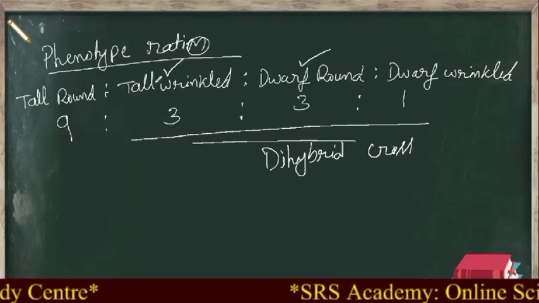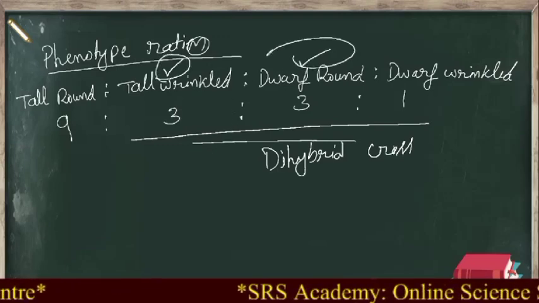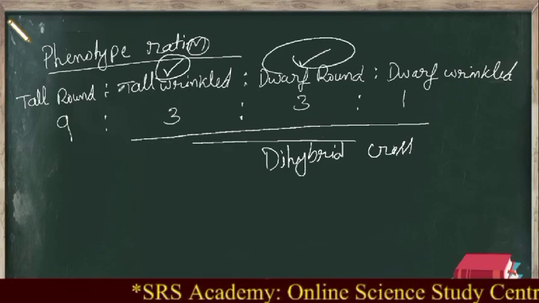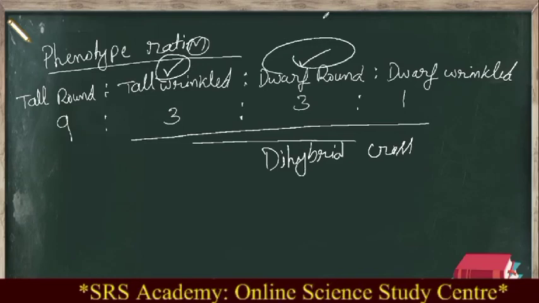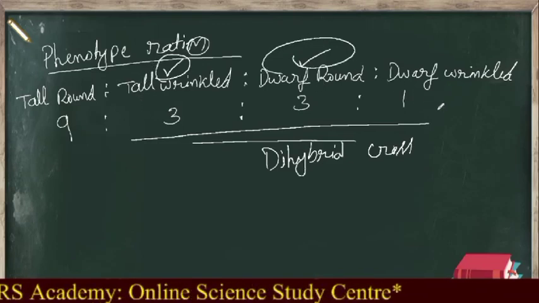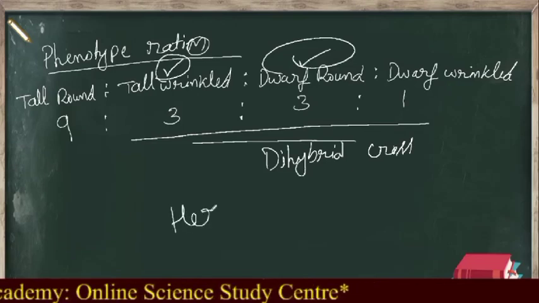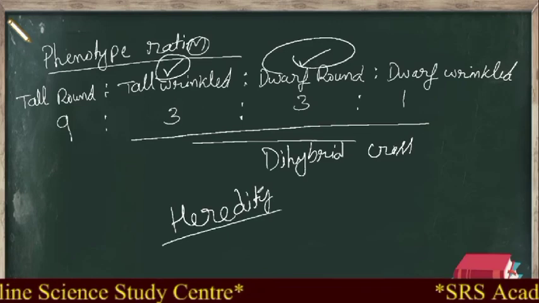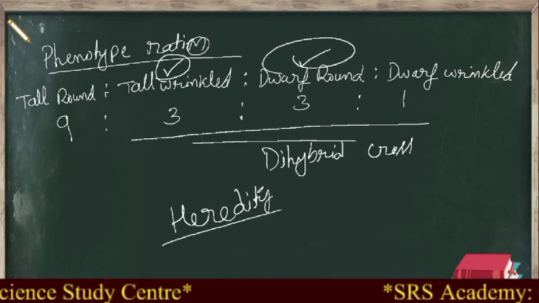So these 2 new combinations are produced after the F2 generation. We call this transfer of genetic information from one parent to their offspring heredity, that is, inheritance of the characters to their offspring.